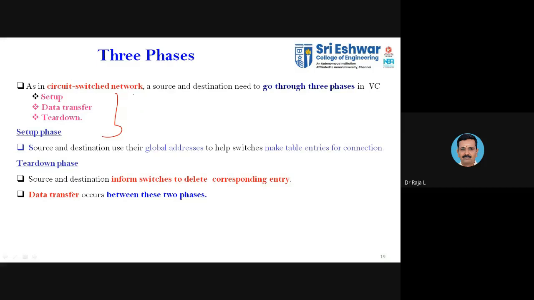In the virtual circuit network, the source and destination need to go through the three phases, and that is only for the virtual circuit approach. You know the setup phase, data transfer phase, and teardown phase. We already discussed these things earlier.